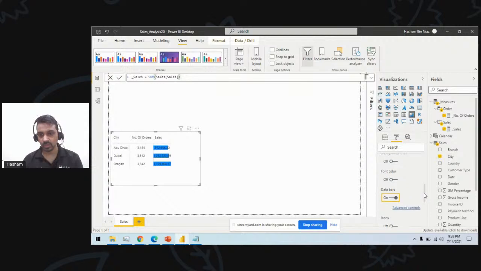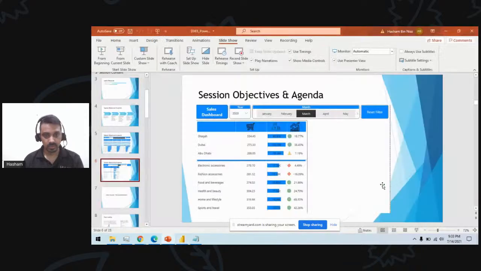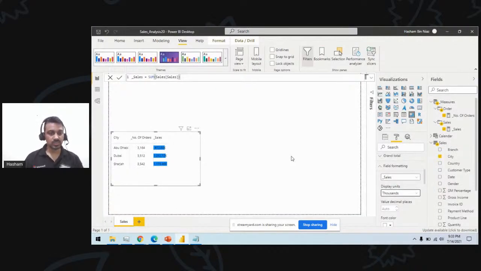And for the field formatting for the sales one, I use the display units to be thousands. So this becomes more readable, which is in line with me. So this is done till this point. We'll expand this one so you can see this.